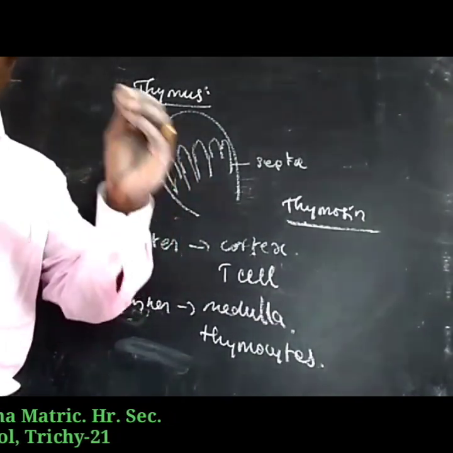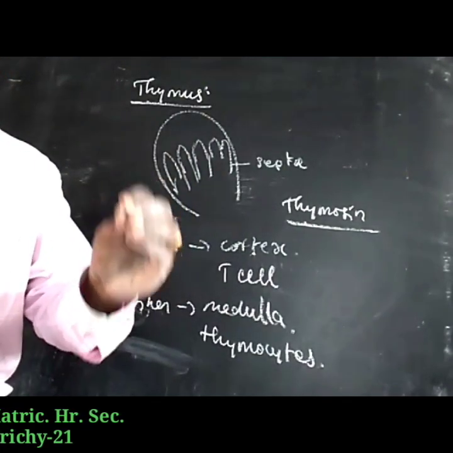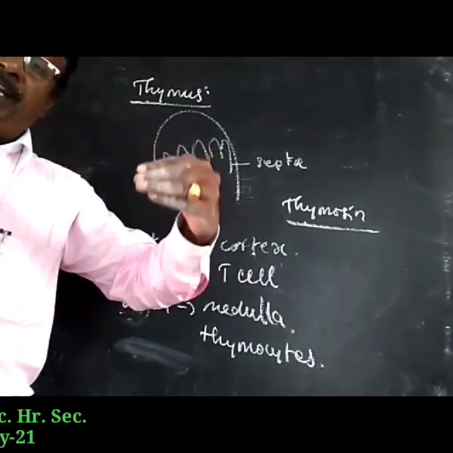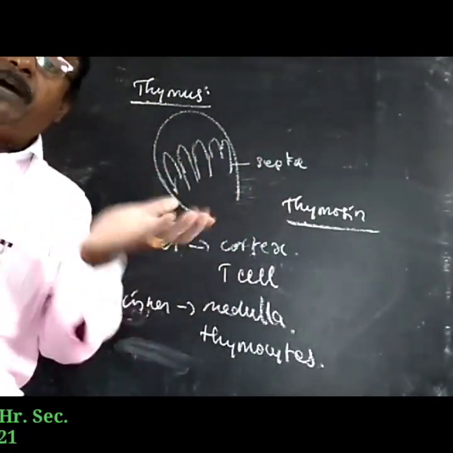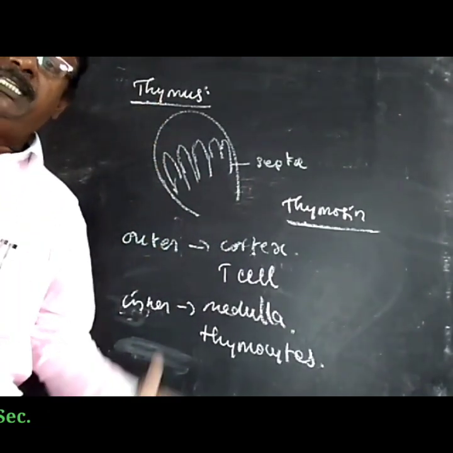The thymus is more active during the neonatal and pre-adolescence periods. Before adolescence it is very active, but after adolescence it slowly disintegrates. So this is the thymus gland.